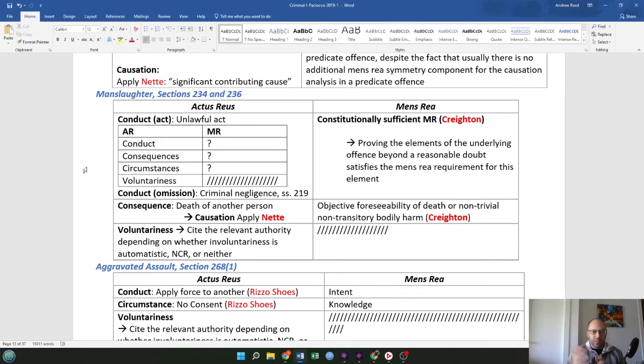We're going to apply the Nette test. Voluntariness: cite the relevant authority depending on whether the involuntariness is automatistic, NCR, or neither. We'll go over those terms in some other study guide probably.